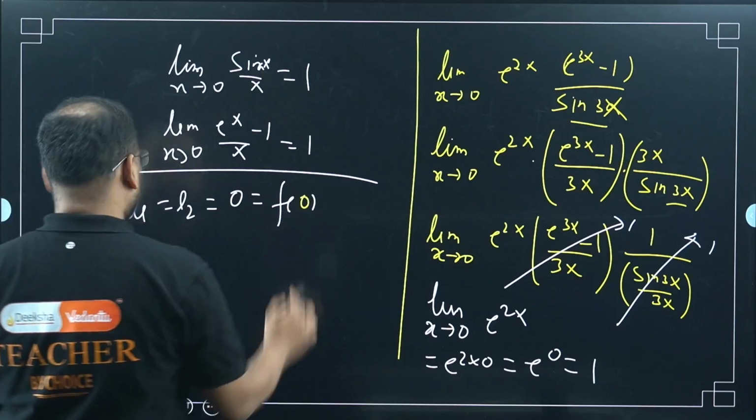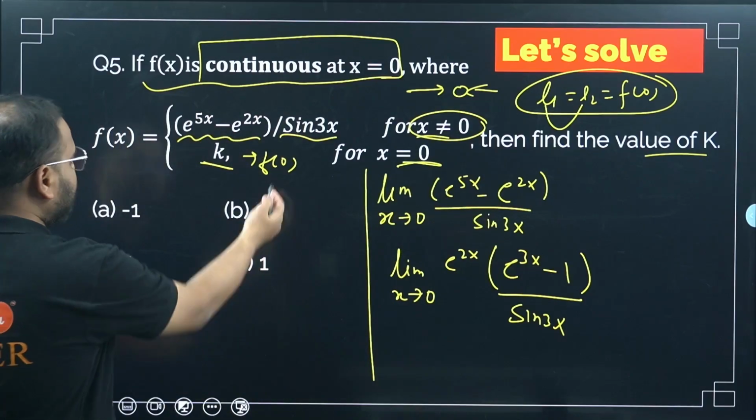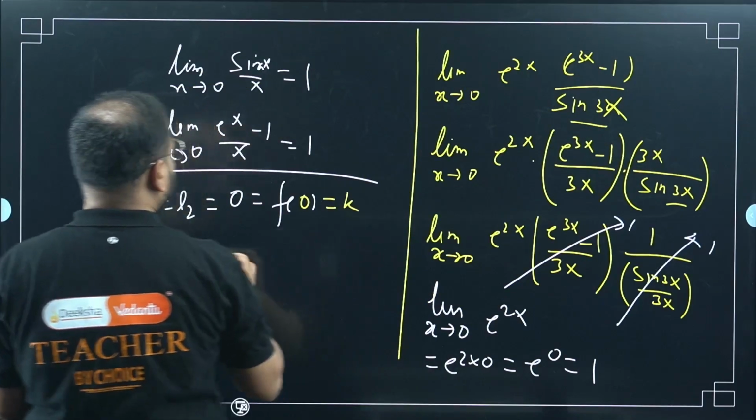Why is it 0, sir? In this case we are finding the limit at 0 only, right? So what is f of 0? f of 0 is k. So I can write this as k. What is my k value then?